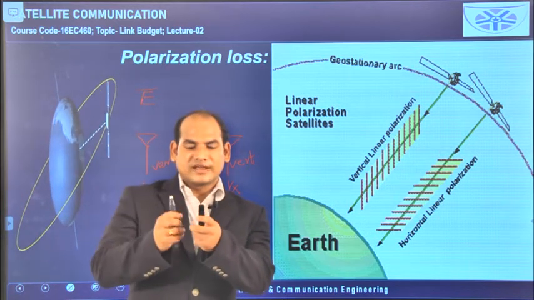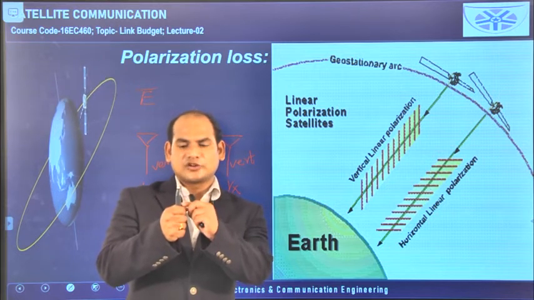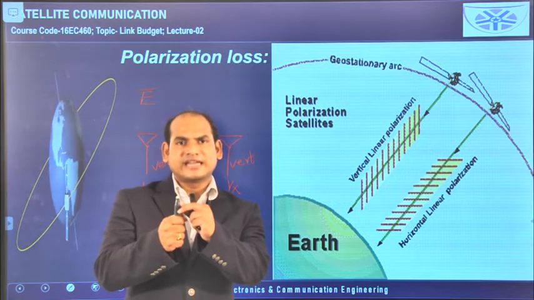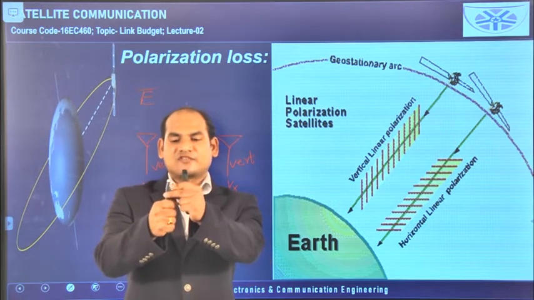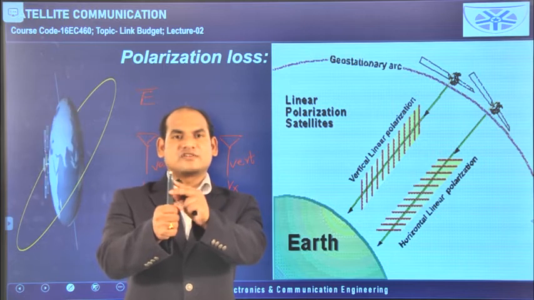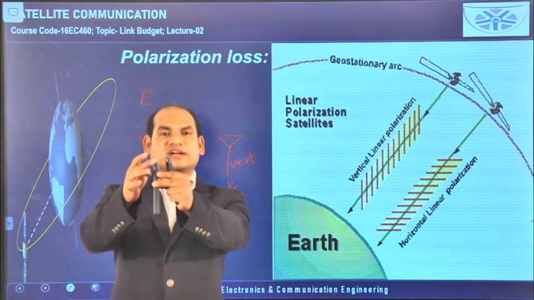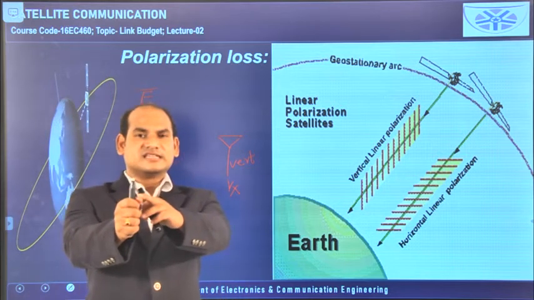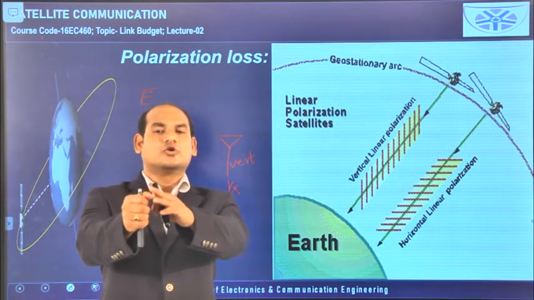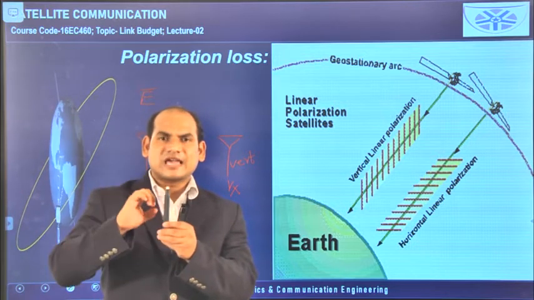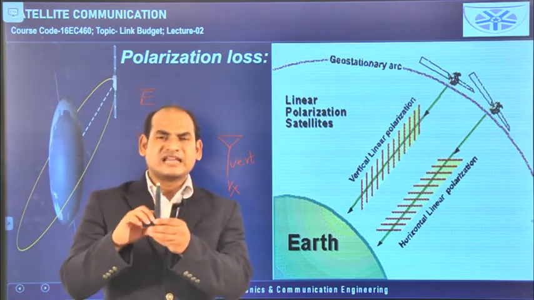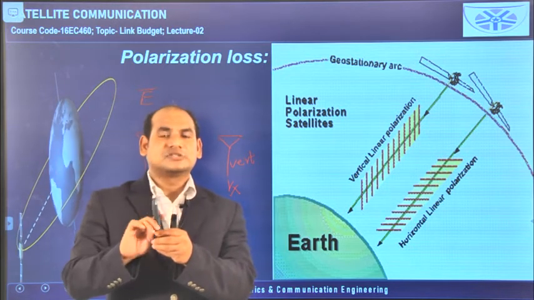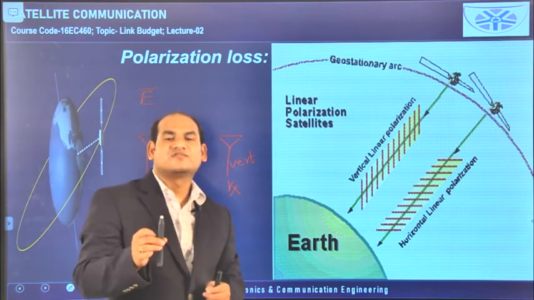For example, this is the electric field vector you are observing now, this much amount of electric field vector is there. After a certain amount of time it has travelled a certain distance, and you can see this much vector is there, and then this much. Again the vector length decreases, and again it decreases, and the vector length finally becomes 0. So in all the positions, as time and space change, the electric field vector is always pointing upwards. That is nothing but the orientation of the electric field being upside.